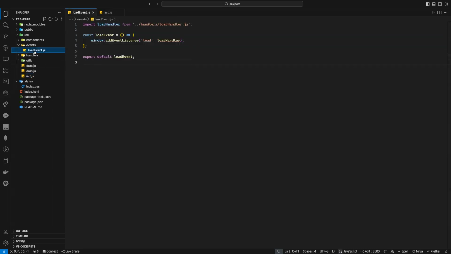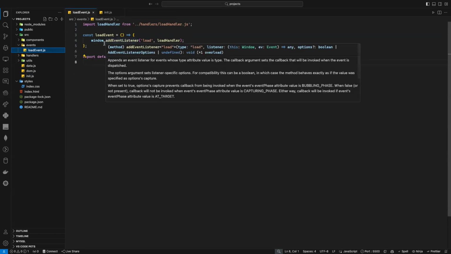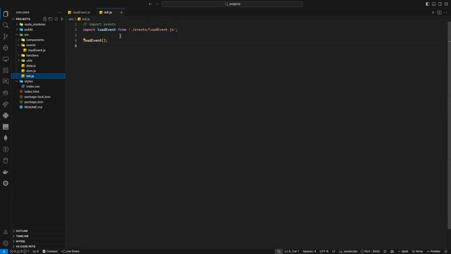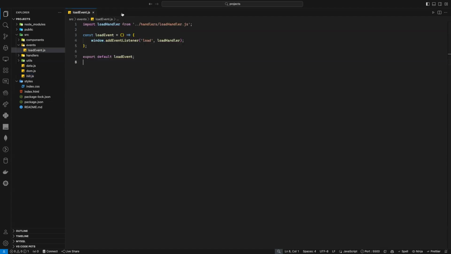Why do I need to execute it? Because if I don't execute it here, I will not be able to add this event here. So I just add it inside the function, I import it in init, this function only, and then here, I'm just executing it like that. And voila. And that's how we do separation of concern. I'm going to repeat it again.